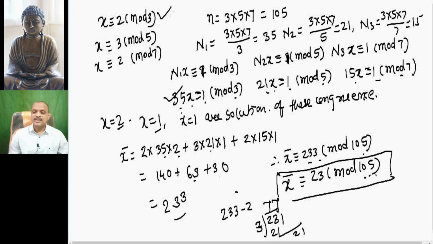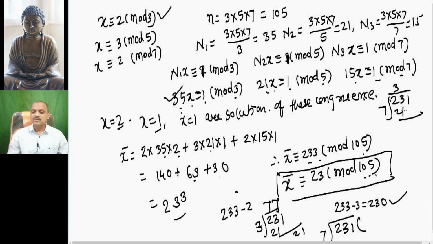Now the second: 233 minus 3 is 230, and obviously it is divisible by 5. Then 231 divided by 7 is 33, divisible by 7. So here we have shown by actual calculation that 233 is a solution of this problem.